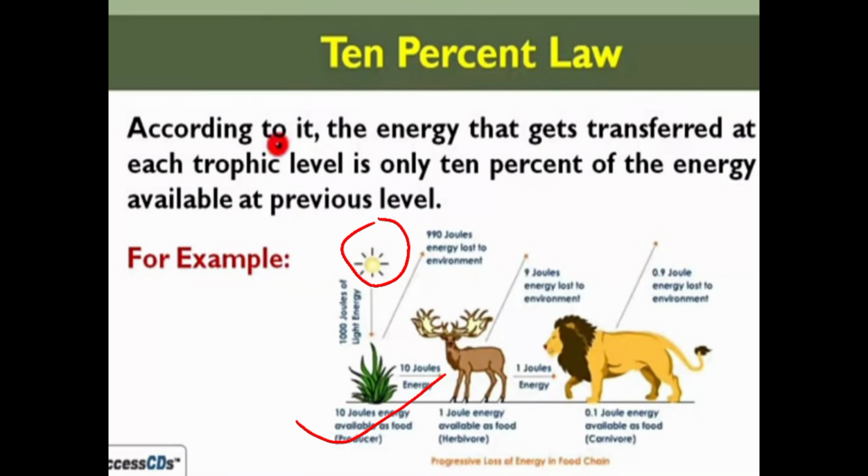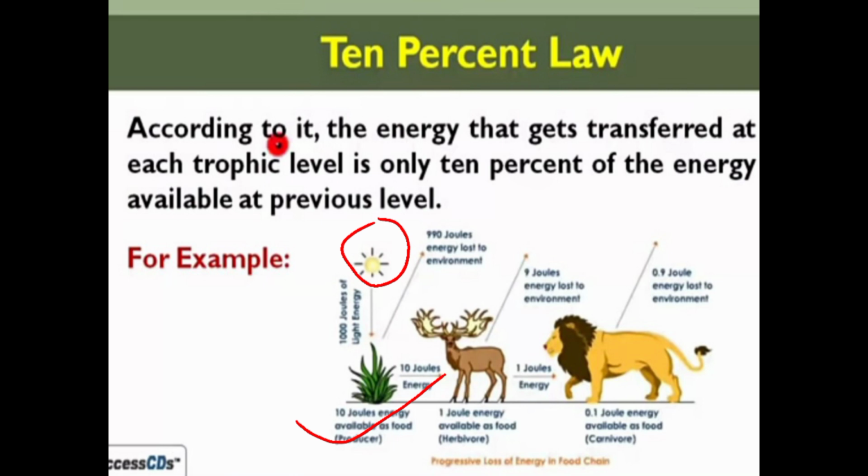In a similar manner, when this producer, that is this grass, is eaten by the deer, who is a herbivore, the plant gives the whole 10 joules of energy to the deer, but the deer takes only 1 joule of energy. The deer gets only 1 joule of energy as food. 9 joules of energy is lost in the atmosphere. Then the deer has 1 joule of energy, but the lion who eats that deer gets only 0.1 joule of energy as food. Other 0.9 joule of energy is lost in the environment.